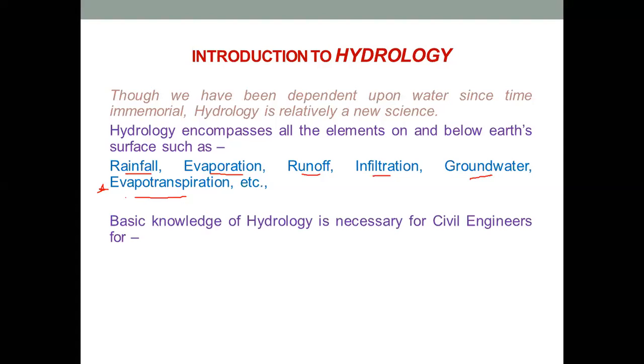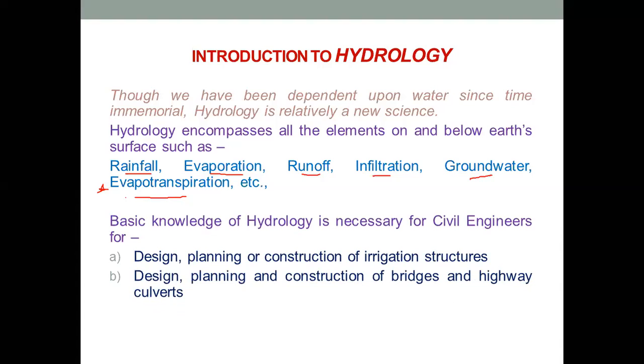Next, the basic knowledge of hydrology is necessary for civil engineers for, first, design, planning or construction of irrigation structures. Next is the design, planning and construction of bridges and highway culverts. Now bridges and highway culverts are not necessarily irrigation or hydraulic structures, but for designing, planning and construction of bridges and highway culverts, the study of hydrology is very important.